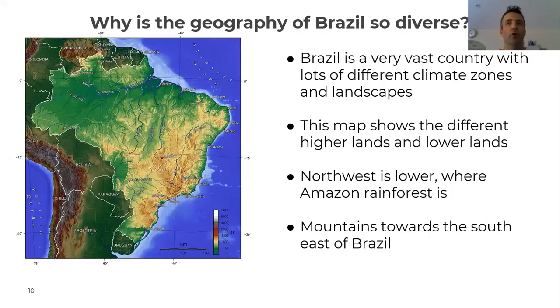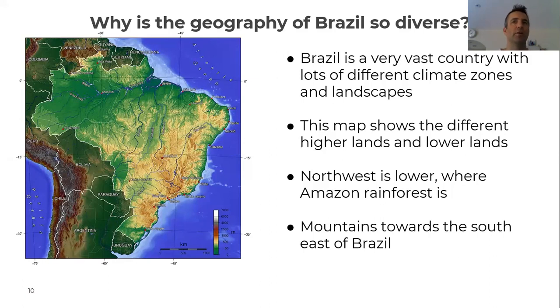And we can see that the geography of Brazil is really diverse because it's a very vast country. That means it's a really big country with lots of different climate zones and lots of different landscapes. If you look at the map on your screen, this map shows the higher lands, those higher above sea level, and lower lands. You can see, for example, in the northwest of Brazil, the land is lower down.